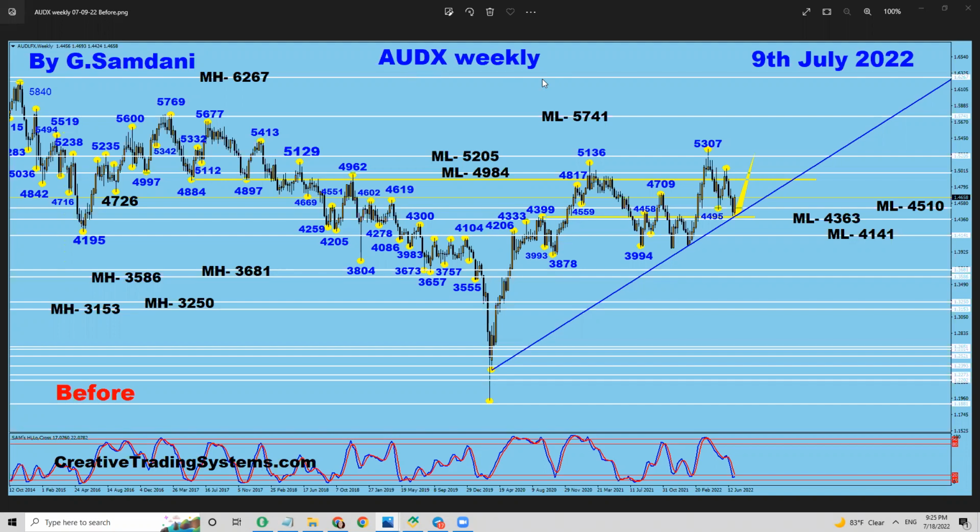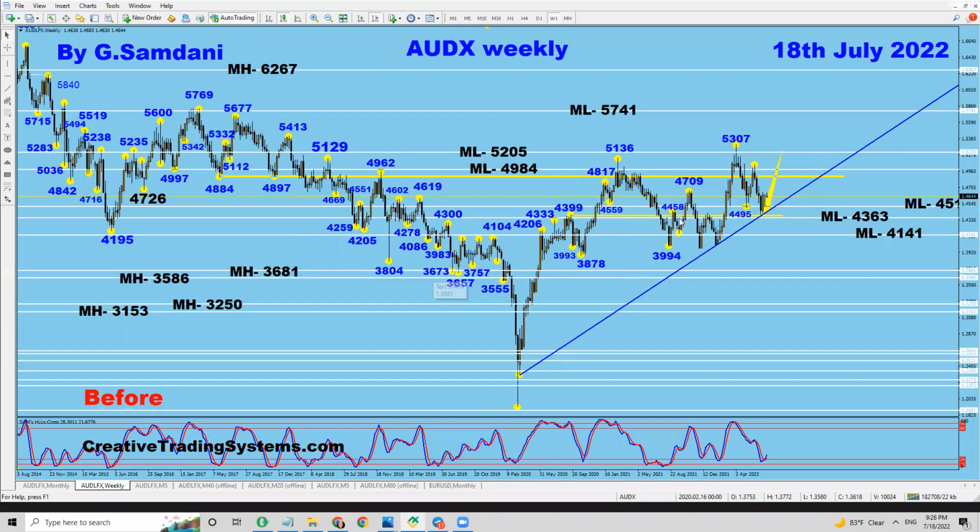Right now it's 9:25. I'm a little late, but at 9:30 we have red news for the Aussie dollar. This is the chart I made on the 9th, showing that it is going to bounce from the trend line and this 43.99, and this is the current chart as of today. So it did bounce, it went up, and it came down and then went up.